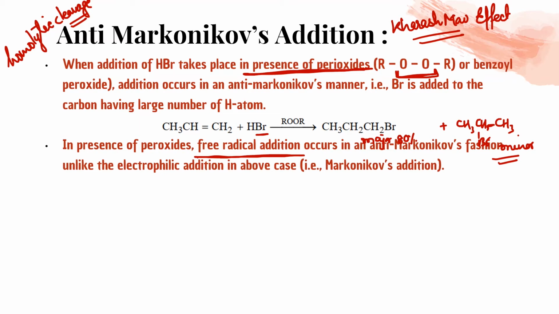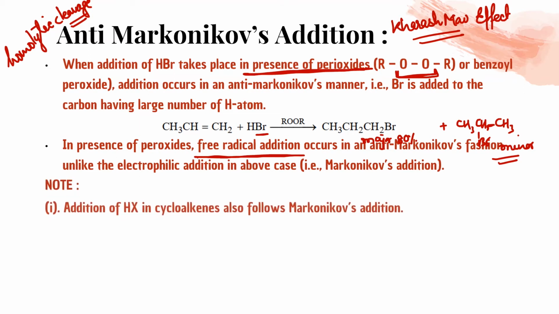So free radical occurs in anti-Markovnikov fashion, unlike the electrophilic addition in the above case. Markovnikov में क्या था? Electrophilic addition था. यानी हेट्रोलिटिक क्लीवेज था वहां पे, और that's why electrophilic addition था, जबकि anti-Markovnikov में there is a free radical addition. क्लियर है?